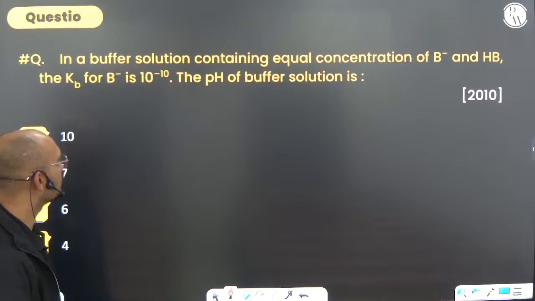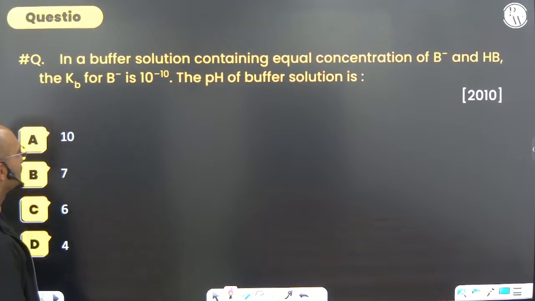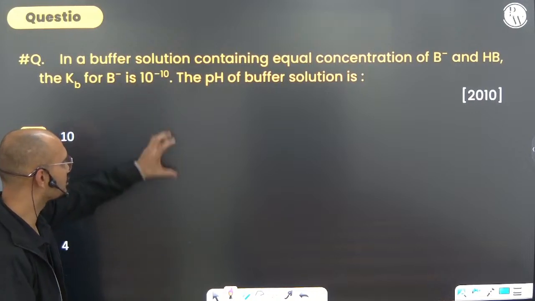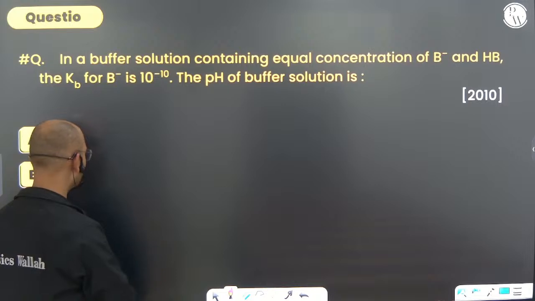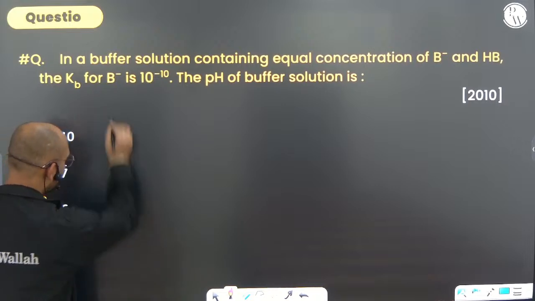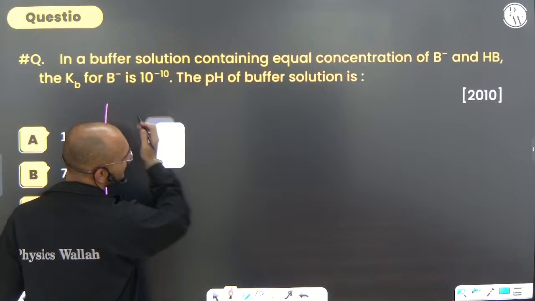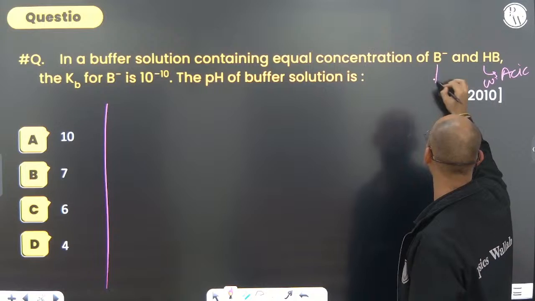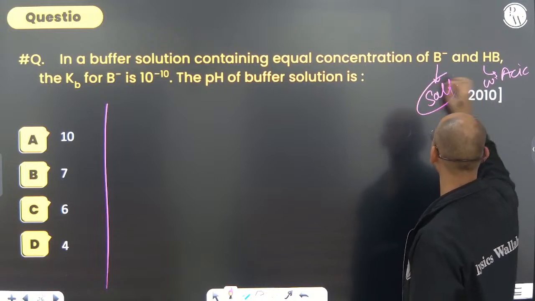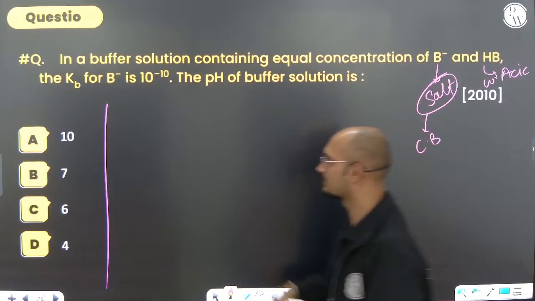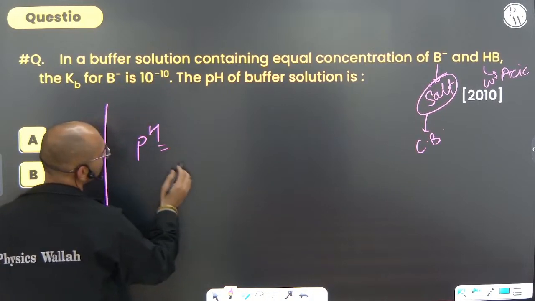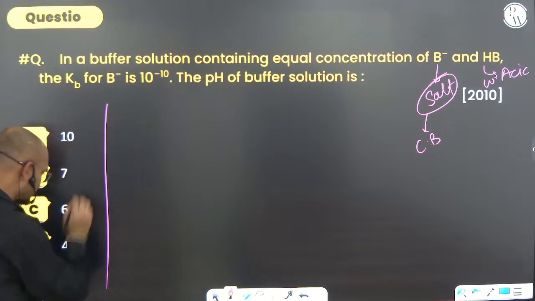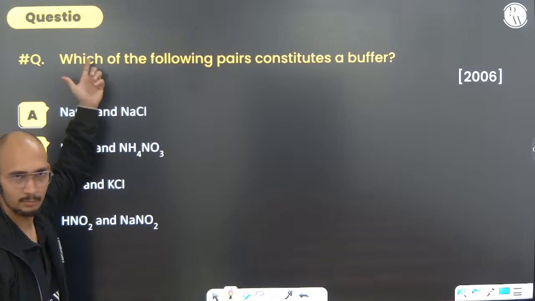Next, in a buffer solution containing equal concentrations of B minus and HB, Kb equals this much, then find the pH of the buffer. Not a big deal, right? It's a very easy one. You can just use the same formula and get the answer. Here it is acting as the weak acid, and this is the salt, or you can say conjugate base. The formula is the same, pH equals, or you can say pOH. From here you can just do it, not a big deal. We have already seen that.